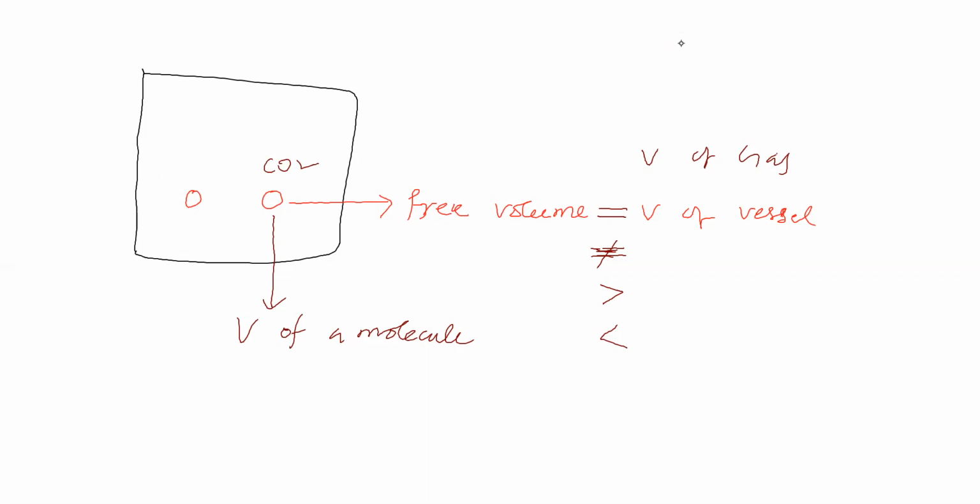Suppose this molecule is carbon dioxide and this molecule is nitrogen. Now we will see the volume. This molecular formula is CO2, this molecular formula is N2, and their sizes are different. The volumes are different, because they are different molecules. So the size and volume of this molecule will be different.